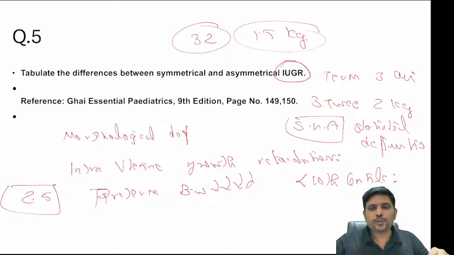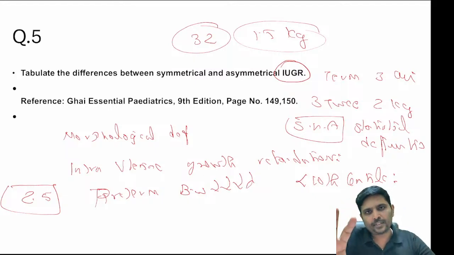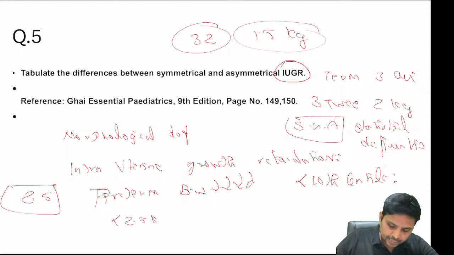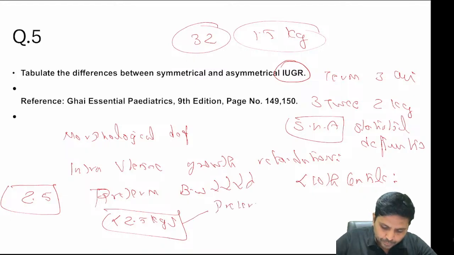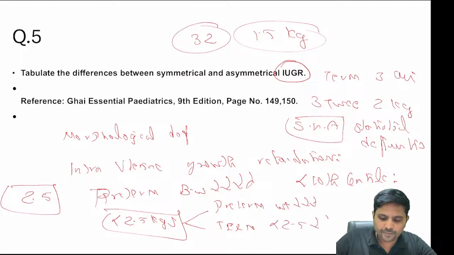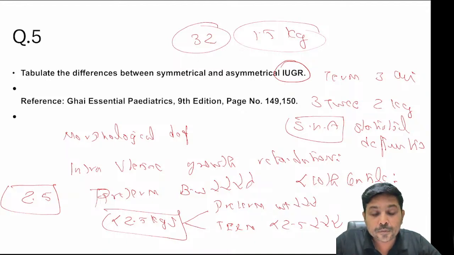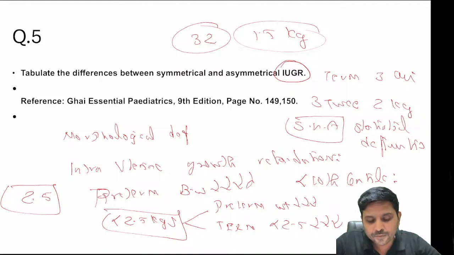Very, very important. So I repeat, whenever any child is born less than 2.5 kgs, it is called low birth weight. So it can be either a preterm or a term. For a preterm, low weight is acceptable, but for a term baby, less than 2.5 kgs is not acceptable. Okay. So less than 10th centile, small for gestational age. 10th to 90th centile, appropriate for gestational age. More than 90th centile, large for gestational age.